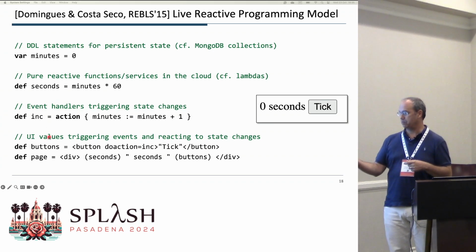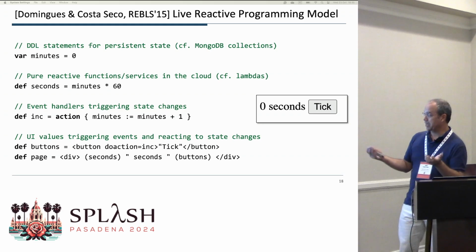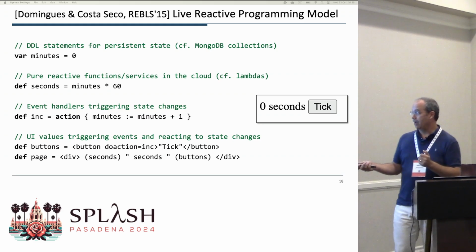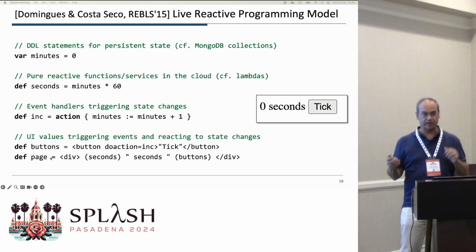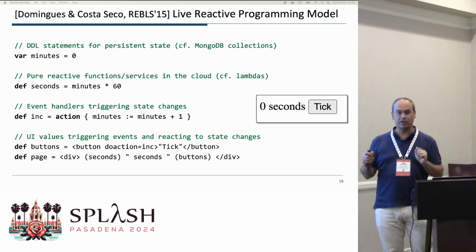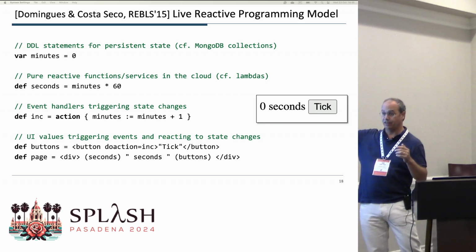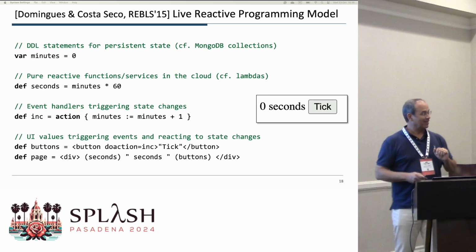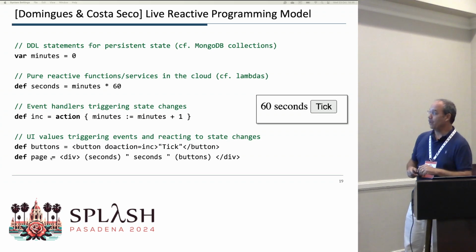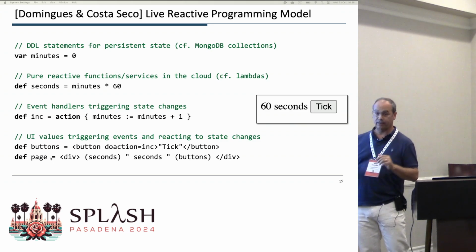And we define simply a data type, which is actions, and actions contain assignments. In this case, increments minutes. Of course, we can define a few more names, and using an HTML-ish part of the language, we can define a user interface. And what you get here is what you would get if the thing worked. So if you immediately use the button, you get 60 seconds.